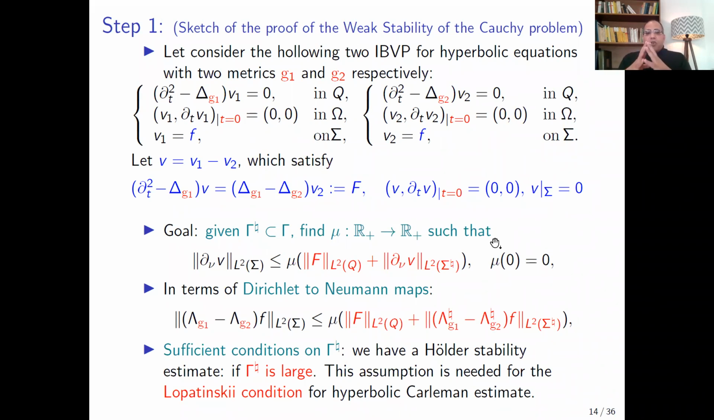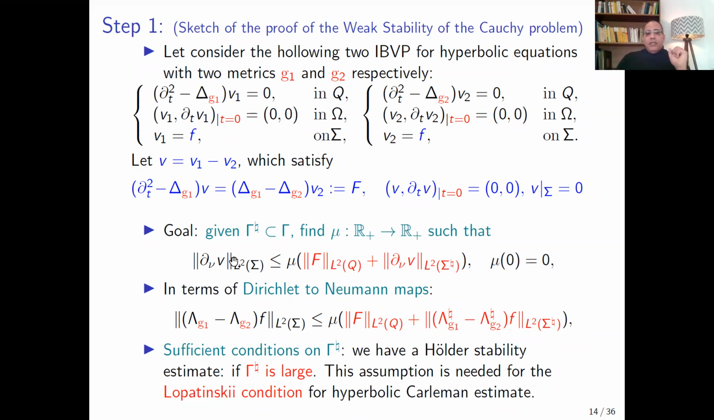So our goal is to find, given gamma sharp, a part of the boundary, a function mu such that we have this kind of stability estimate for the Cauchy problem. Here, we estimate the normal derivative of the solution V by the source term F and the normal derivative of the solution only in the part sigma sharp. Of course, mu here is a function with mu0 equal to 0.